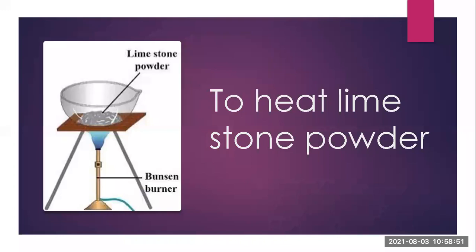Now what changes appear there? What can you observe? Whenever there is no color change but a gas is evolving, the nature of the change will be chemical. It is a chemical change. Whenever the blue color gets converted into colorless, there is an increase in temperature.